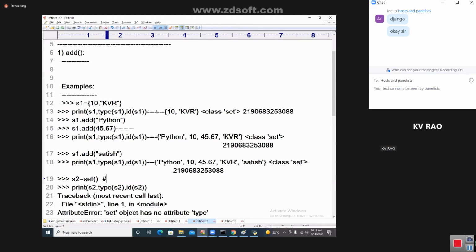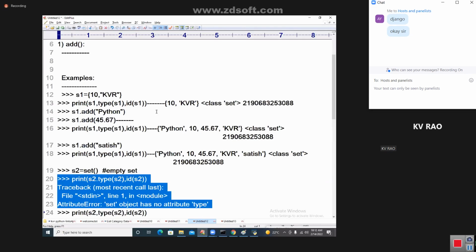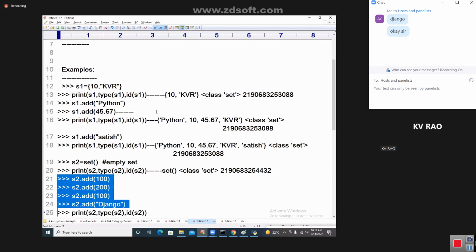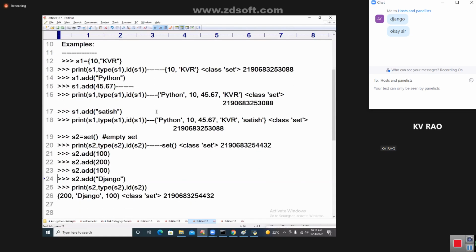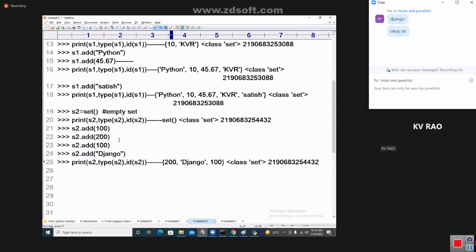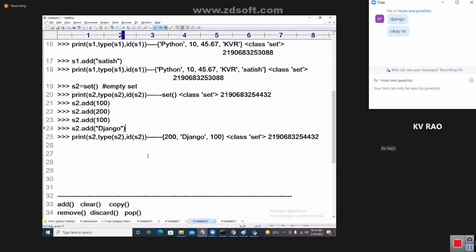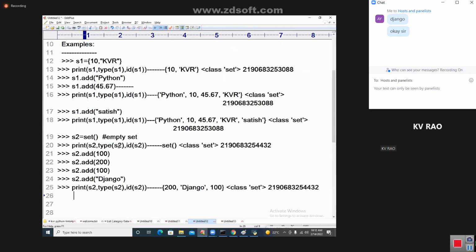An empty set is created. Now print this part here. Adding the data here, S2 is added here. Now I'm going to show you like this. So here S2 dot add, all the values are done like this. Two times 100 is added, but two times 100 is not possible to add. This is called the add function.